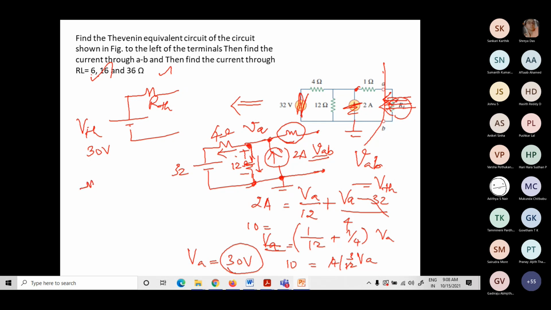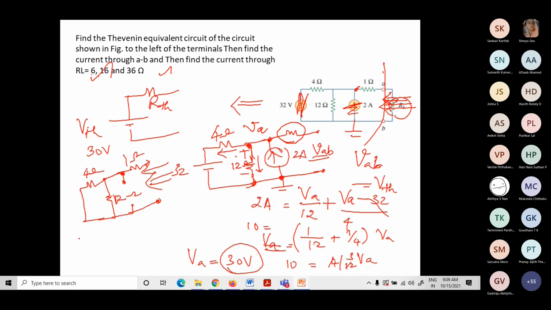So now, turning off the voltage source by short circuiting it, and the current source we are just leaving open so that the current source value becomes zero. Now I need to calculate the resistance between the terminals A and B. I have to look from this side. This is a 1 ohm resistor, this is a 12 ohm resistor, and this is a 4 ohm resistor.